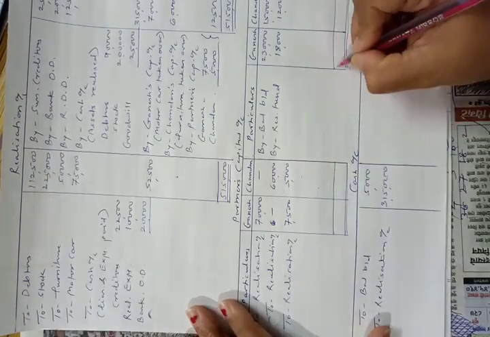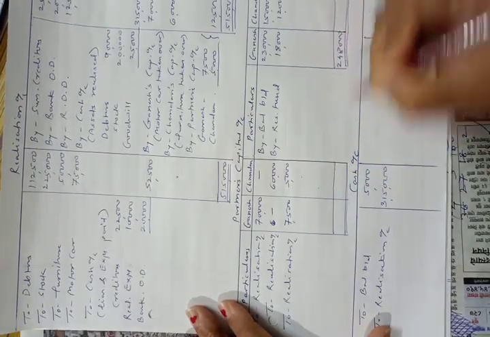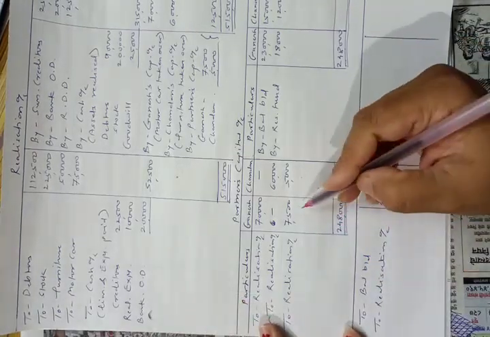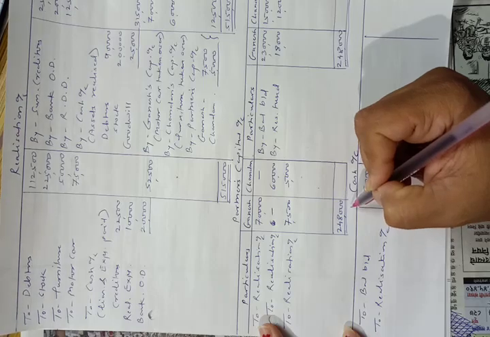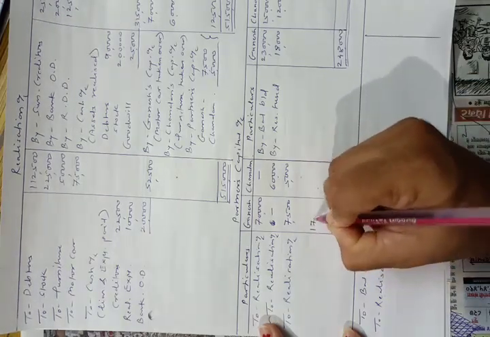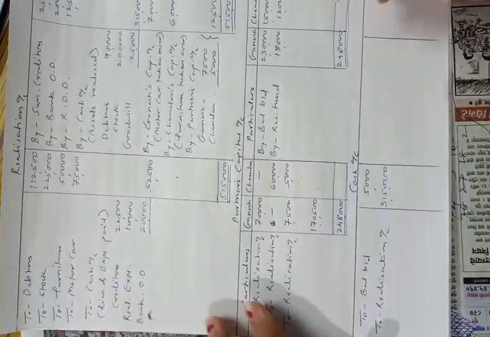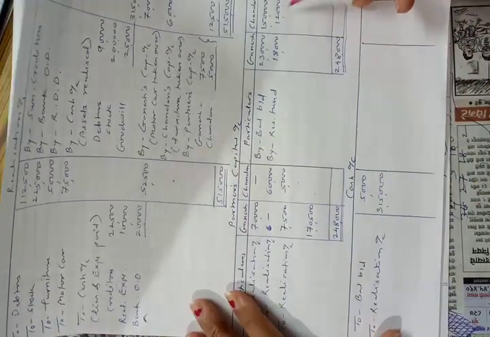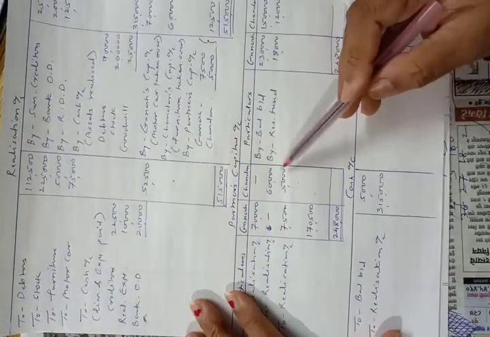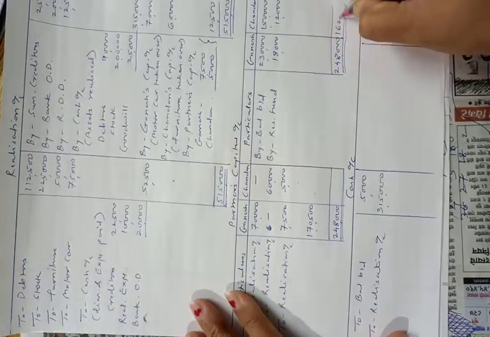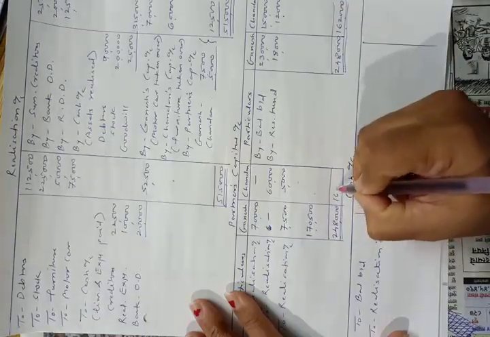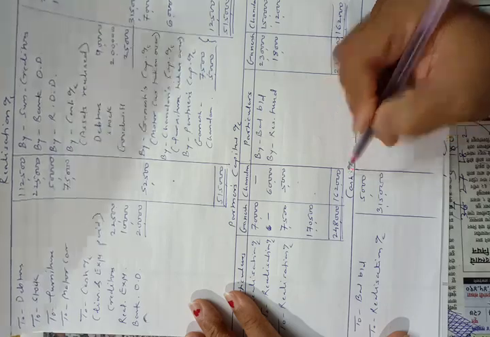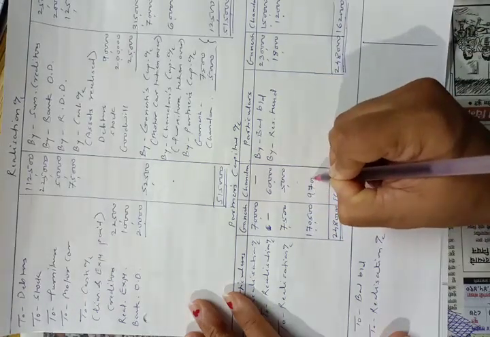So 2,48,000, we will deduct 77,500 from this amount. The balance will be 1,70,500. Now Chandan's account. Credit total is 1,62,000 and debit total is 65,000. So 1,62,000 we will write here. Deduct 65,000 from 1,62,000. The balance will be 97,000.